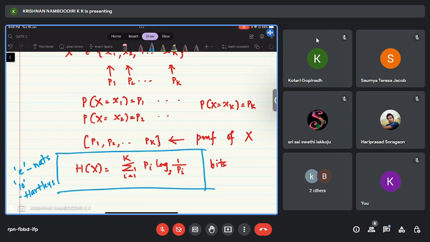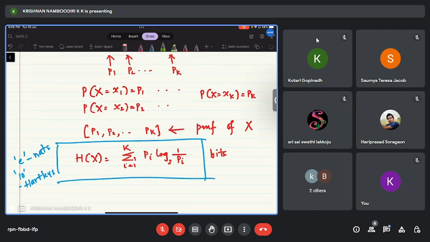Usually in communication theory or information theory, we stick to logarithm with base 2, so the unit of entropy is bits. This is the definition of the entropy function.